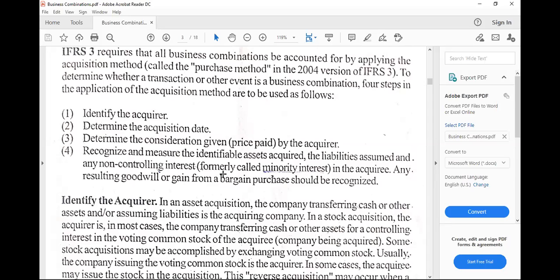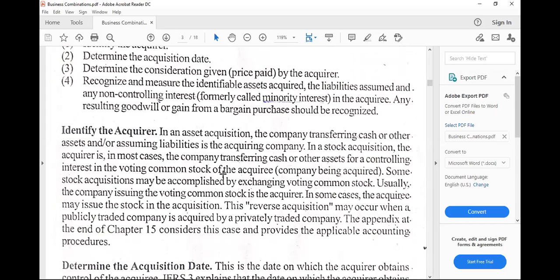So for example, if company A or corporation A acquired corporation B's 75% interest, then the 25% interest is the non-controlling interest or NCI, while the 75% of course is the CI or controlling interest. All right. Now, for goodwill, that will also be discussed in the computation. A note for gain from a bargain purchase.